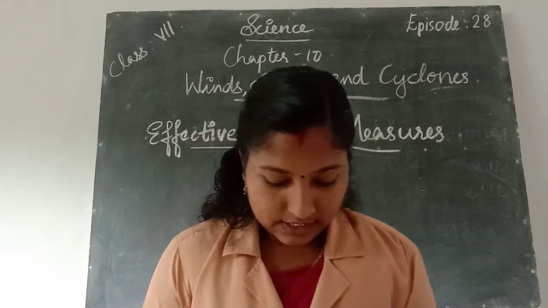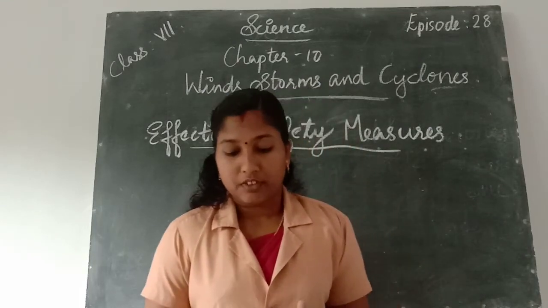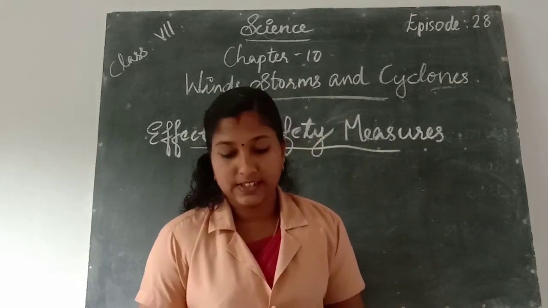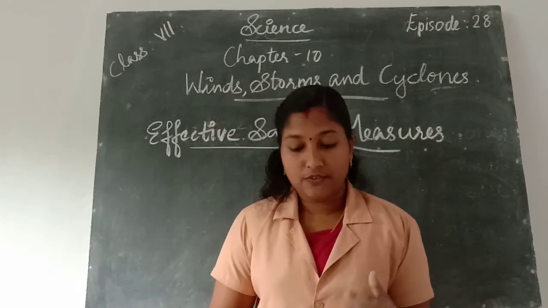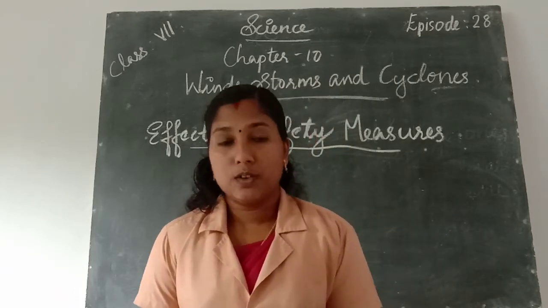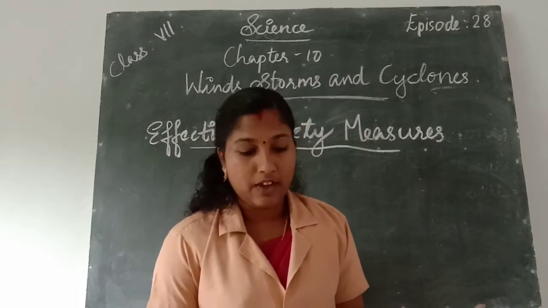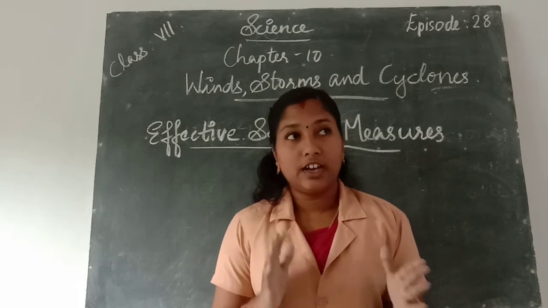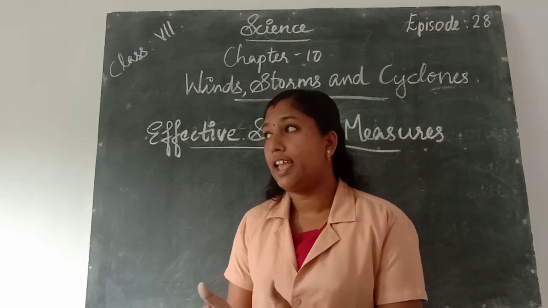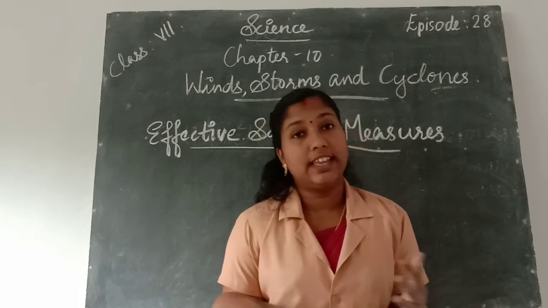Okay. Next we learn about the effective safety measures we should take. First, cyclone forecast and warning services give rapid communication of warnings to the government agencies, ports, fishermen, etc. And also it gives arrangements to the government for shifting the people if they live in the cyclone-hit area.